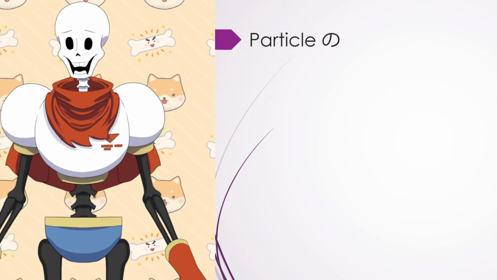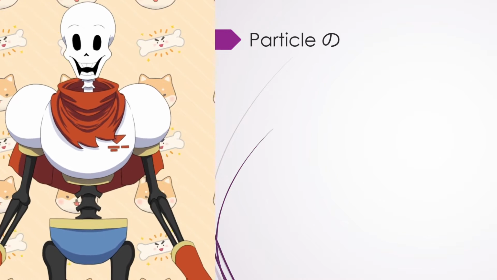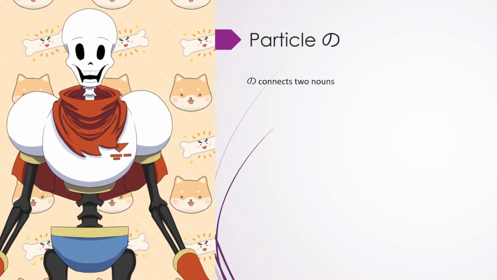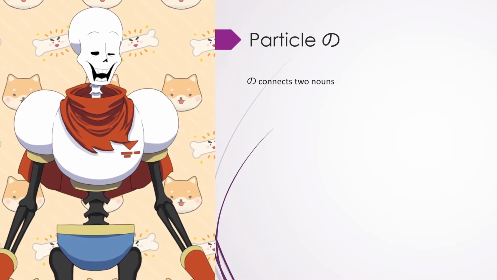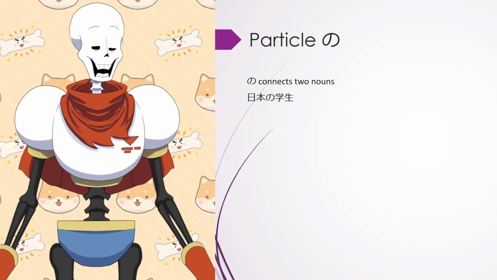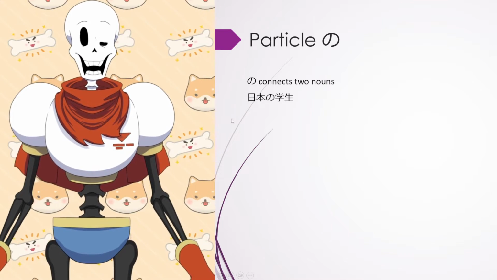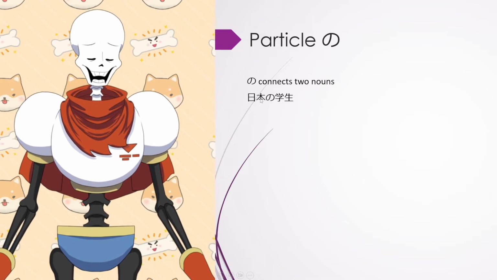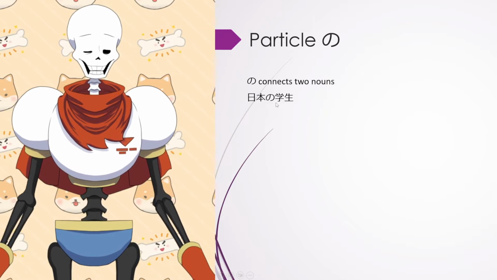Right. Let's go for one more particle, shall we? Particle no. Basically, no connects two nouns with each other, and it's about possession and belonging. So we connect two nouns, and so we have here Nihon and gakusei and the no in between.